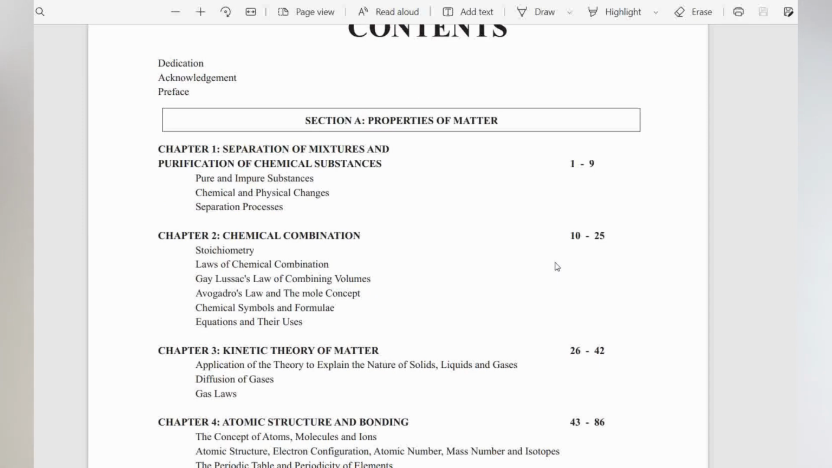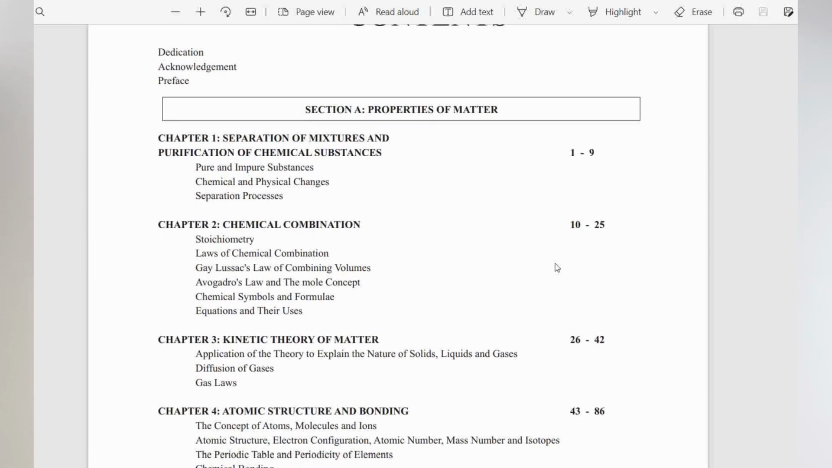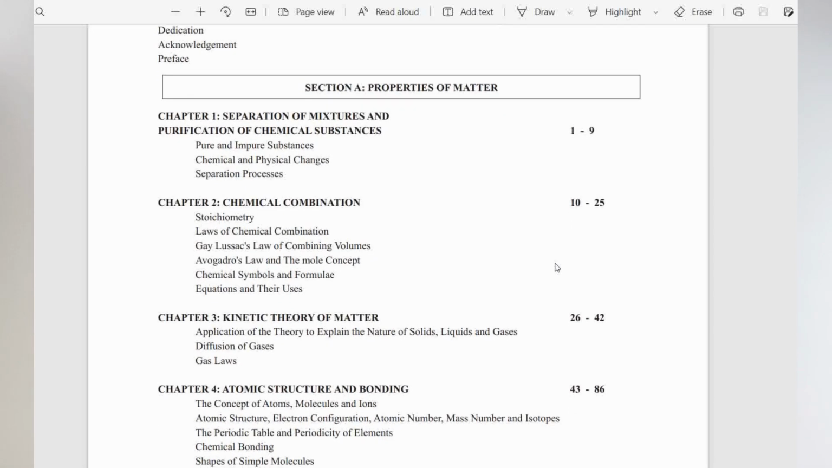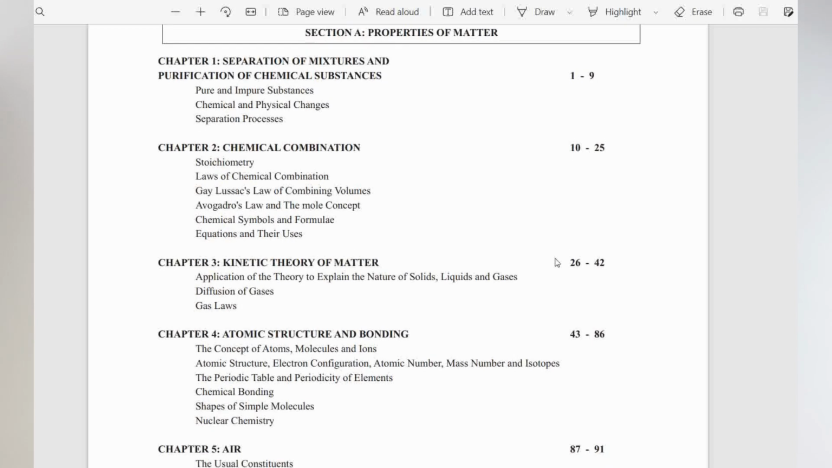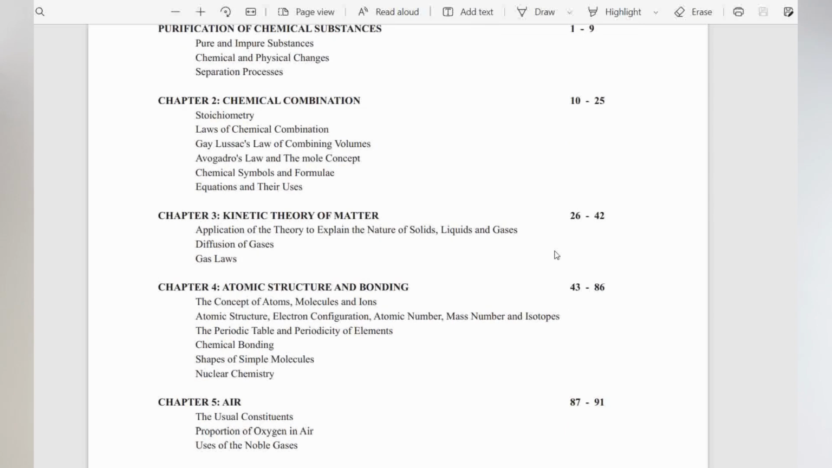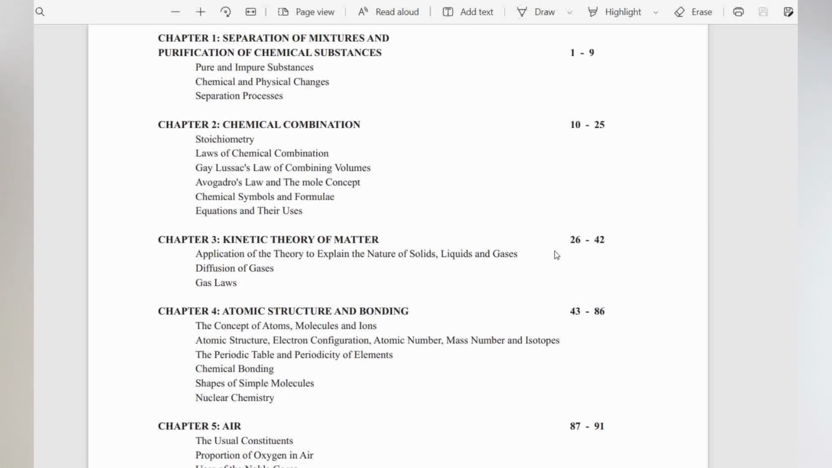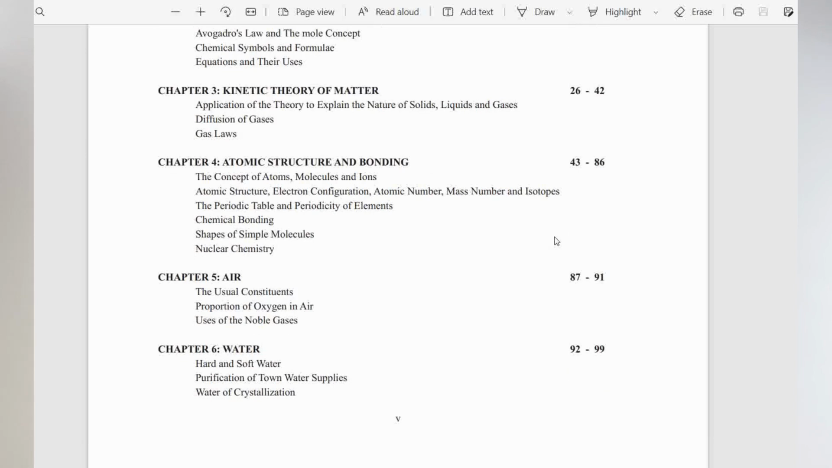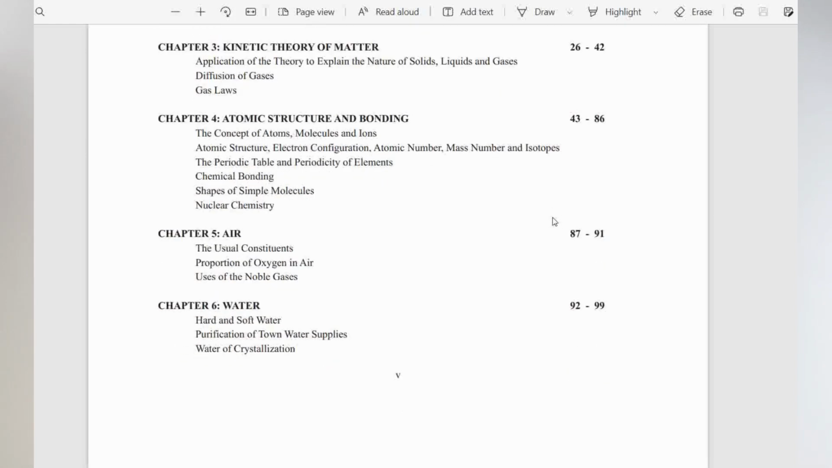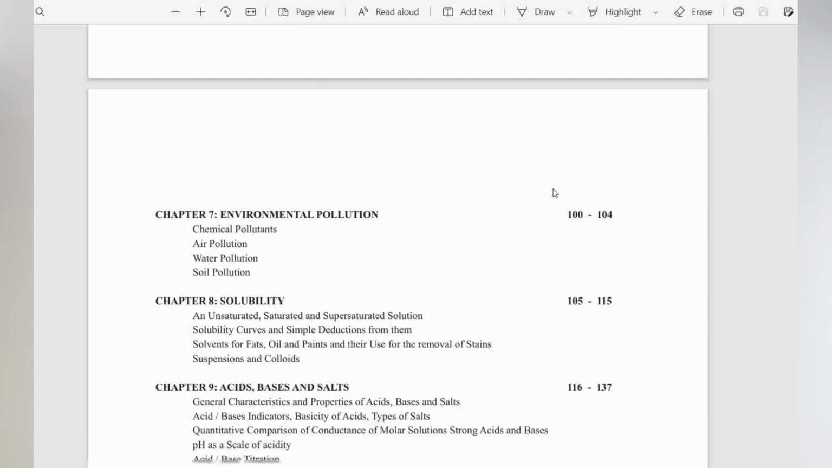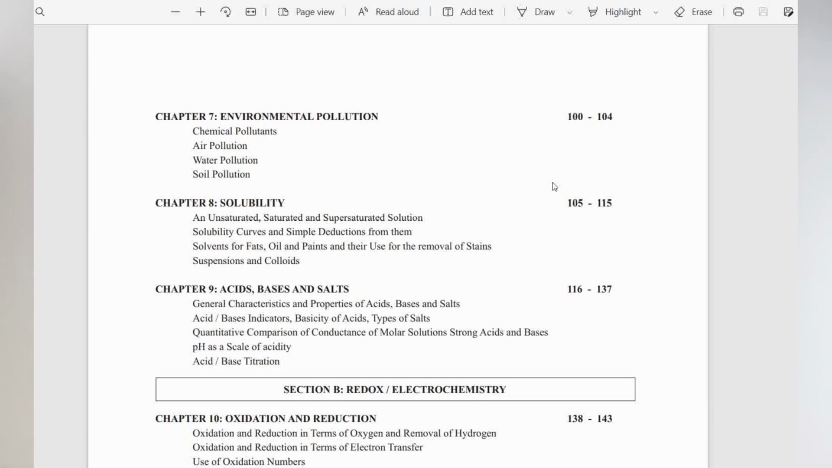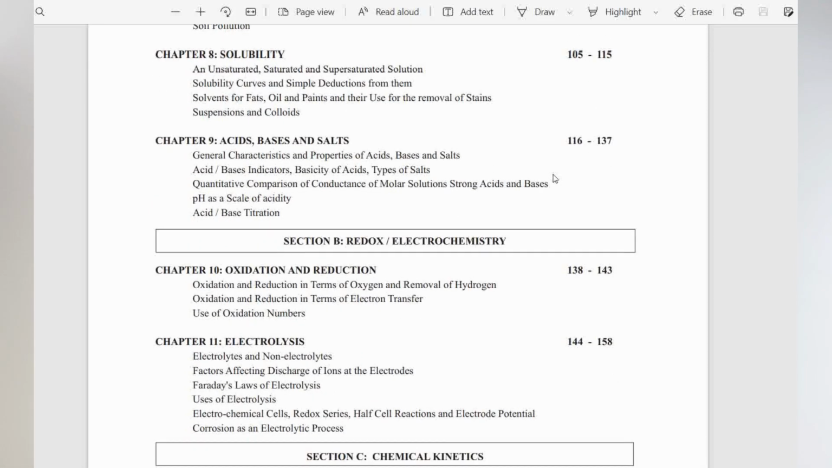So you have section A, which is properties of matter, and under that you have separation of mixtures and purification of chemical substances. Chapter 2, you have chemical combination, which is actually the basis of your calculation in chemistry. And you have chapter 3, kinetic theory of matter. Chapter 4, atomic structure and bonding. Chapter 5, air. Chapter 6, water. Chapter 7, environmental pollution. Chapter 8, solubility. Chapter 9, acids, bases, and salts, just as it is in the JAMB syllabus.